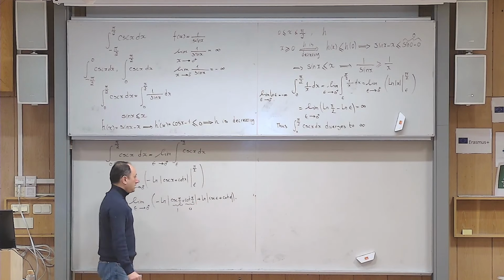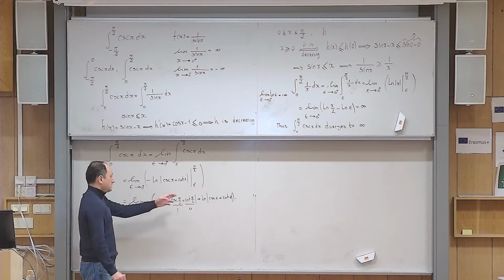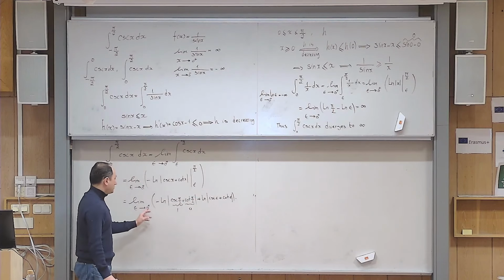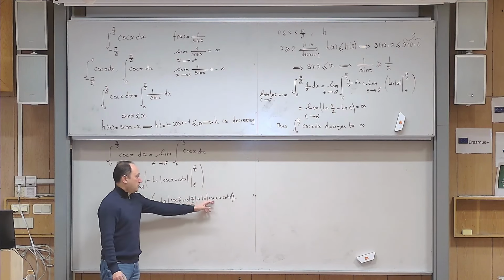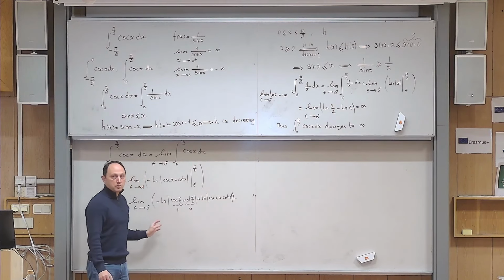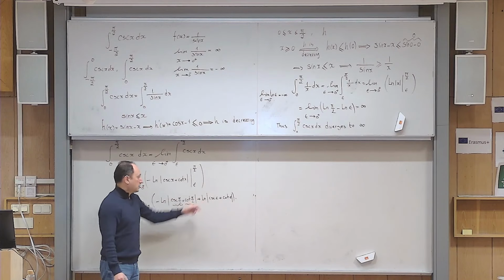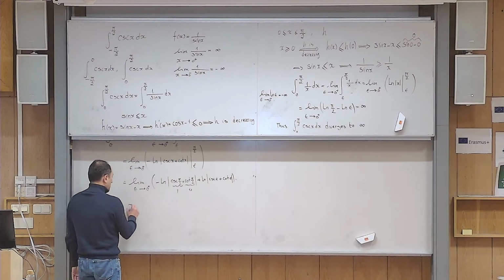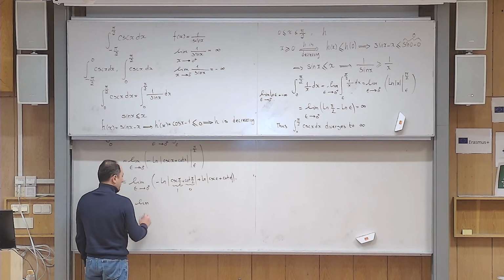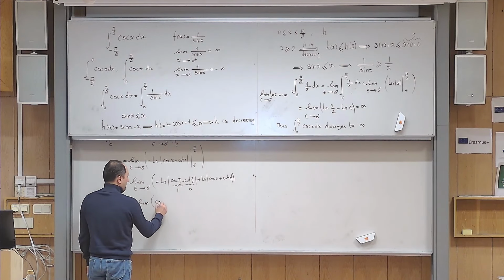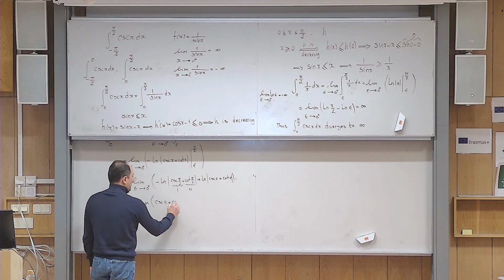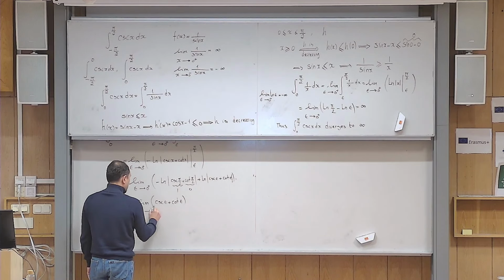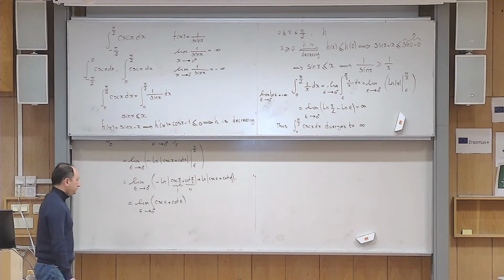And now I have to calculate this limit when epsilon goes to 0 from the right. Both of them are positive because epsilon will be in the first quadrant, so I don't need the absolute value sign. So this becomes the limit of cosecant epsilon plus cotangent of epsilon, as epsilon goes to 0 from the right.